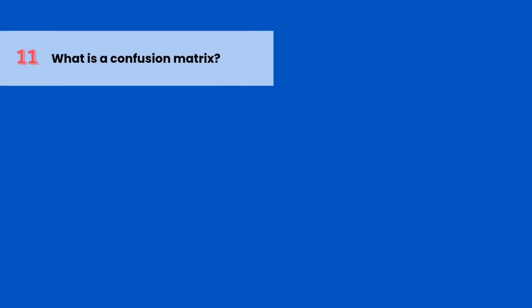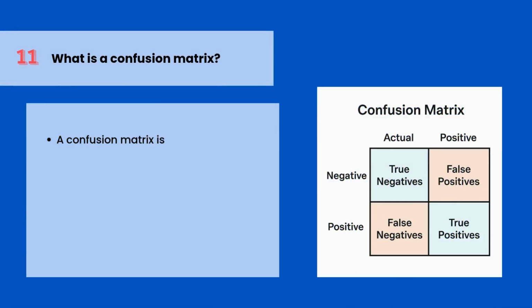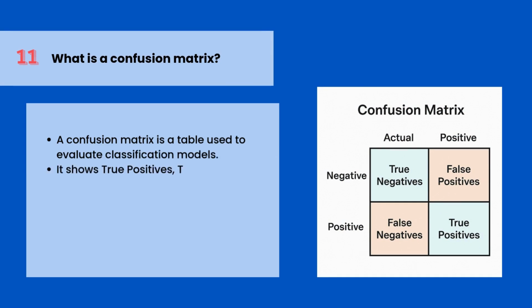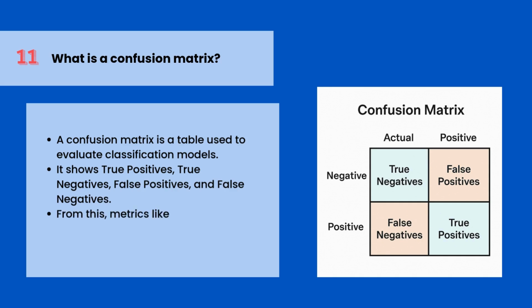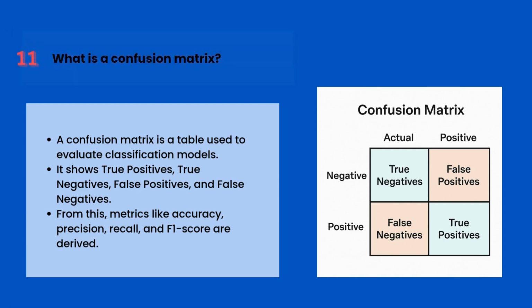What is a confusion matrix? A confusion matrix is a table used to evaluate classification models. It shows true positives, true negatives, false positives, and false negatives. From this, metrics like accuracy, precision, recall, and F1 score are derived.